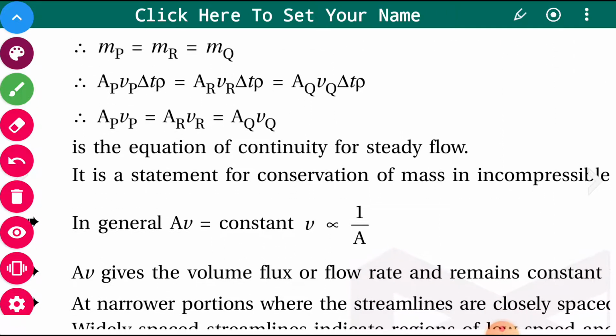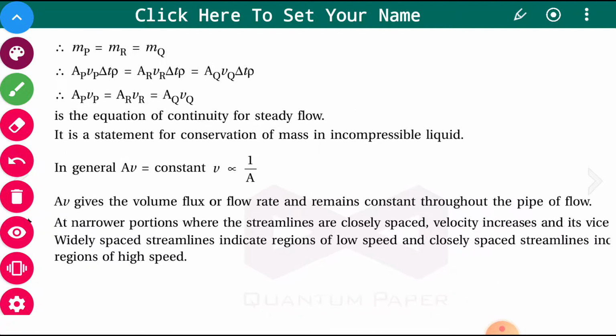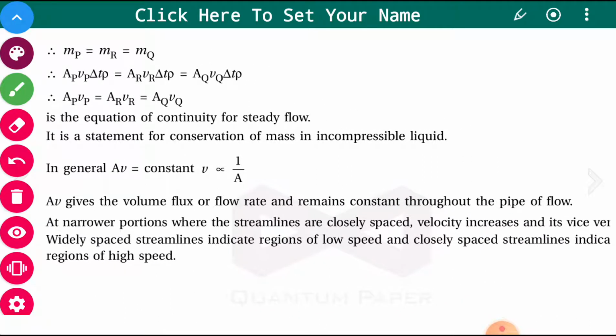In general, we can say A into V is constant, or velocity is inversely proportional to area. This A into V gives the volume flux or flow rate and remains constant throughout the pipe of flow.